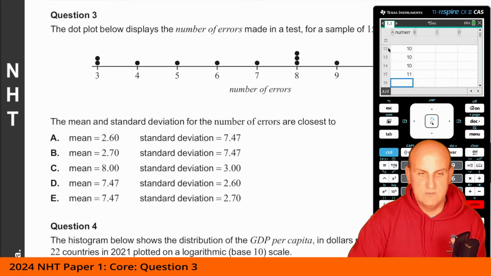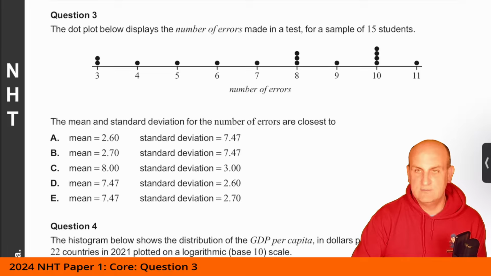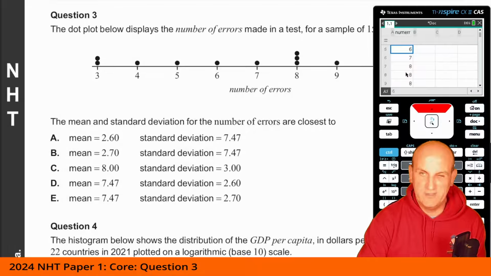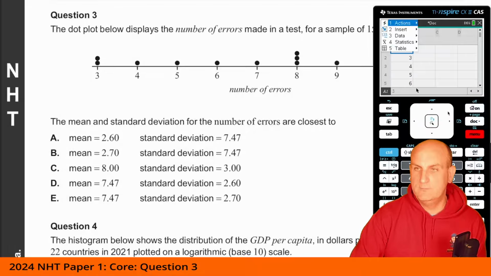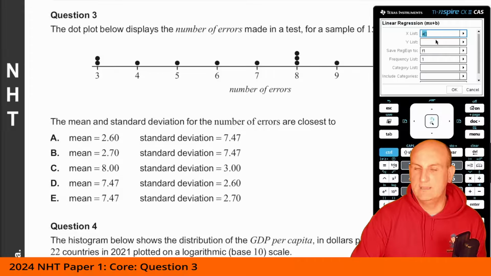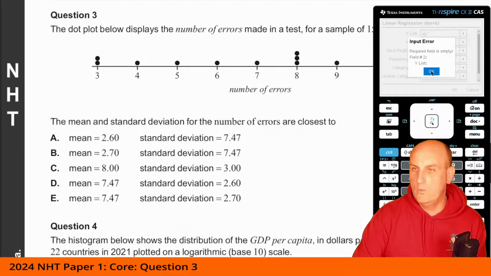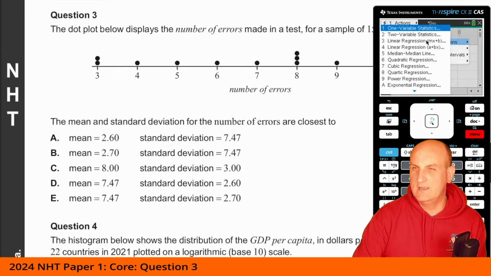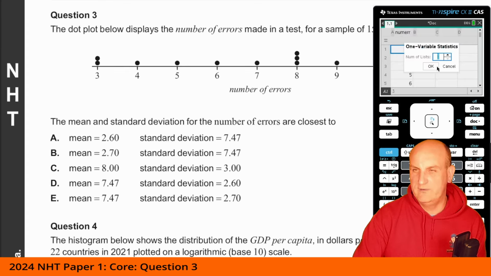Now, obviously, in this situation, it says I've got 15 students. I want to make sure that I've got 15 data items. I do a quick scan up to make sure that there are no problems there, that I haven't done anything stupid. And now I'm going to go menu, statistics, stat calculations, sorry, I did that way too quickly. So menu, statistics, stat calculations, and I want one variable statistics.